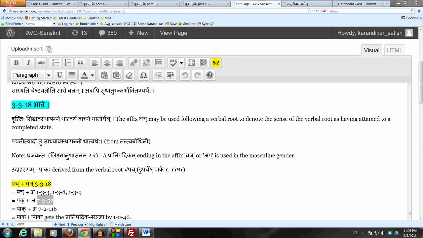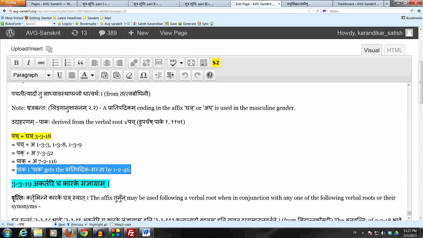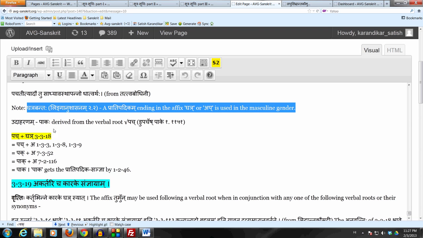So we get pak. And now we use ata upadhayah to do the vriddhi adesha in place of the penultimate akara of the angam pak, using 7.2.116. Because this affix Ghan does have the nyakara as it, we get paka, and paka gets the pratipadika sanjna by krit taddhita samasashcha. As we just mentioned, this is used in the masculine gender. It is declined like Rama shabda, and the prathama ekavachanam is pakah.